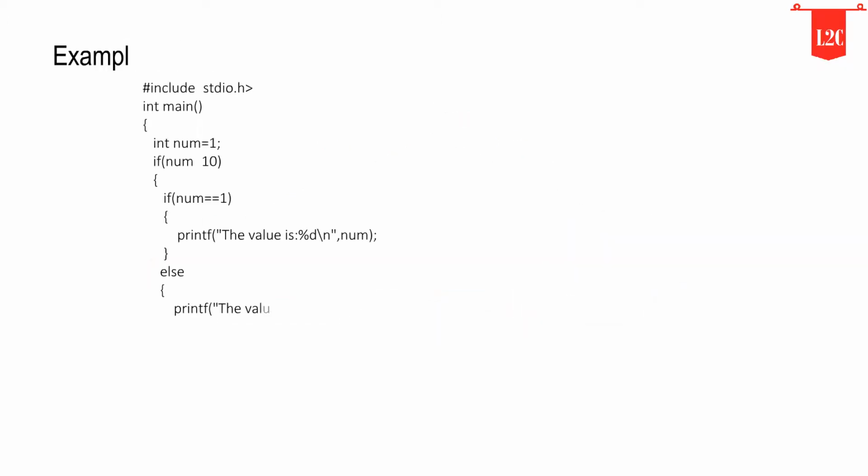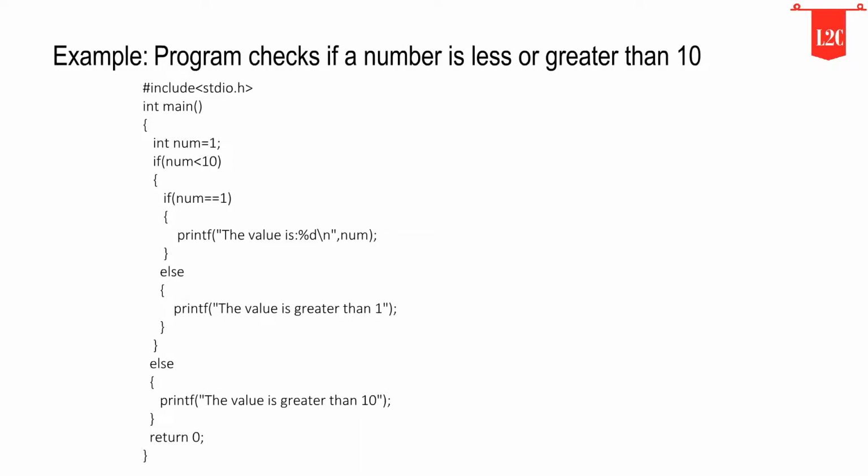Let's write a program to illustrate the use of nested if-else. The above program checks if a number is less or greater than 10, and prints the result using nested if-else. Firstly, we have declared a variable num with value 1. Then we have used an if-else condition. In the outer if-else, the condition checks if the number is less than 10. If the condition is true, then and only then will it execute the inner block. In this case, the condition is true, hence the inner block is processed.